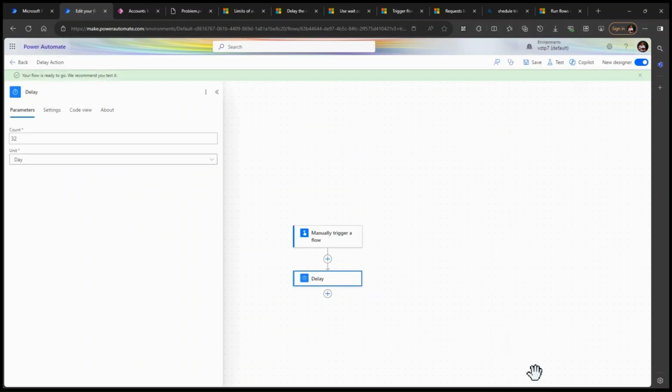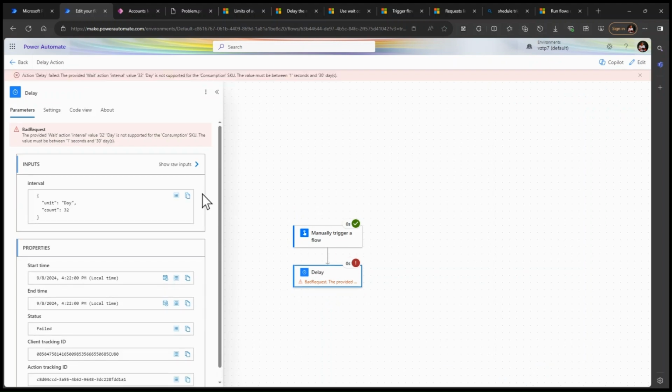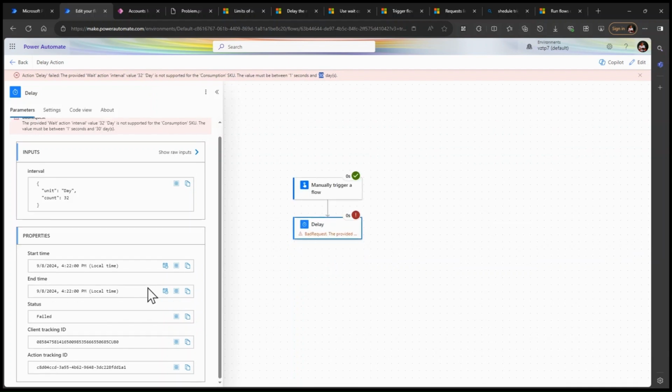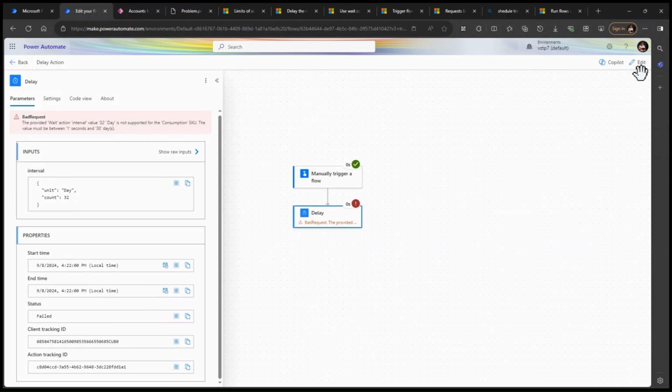Done. My flow has failed: action delay failed, the time provided in the wait action interval value is 32 days, and maximum support is only 30 days. So I face this error. How to overcome this? Let me showcase you.